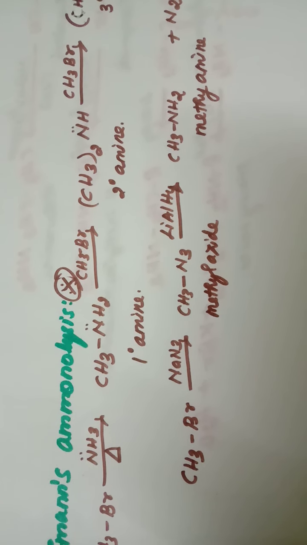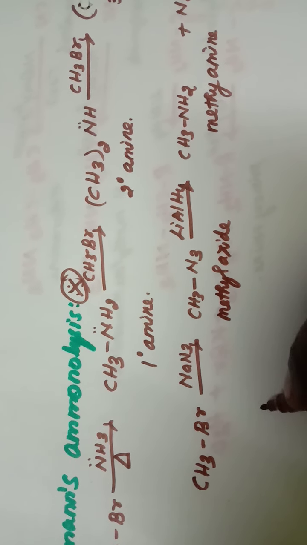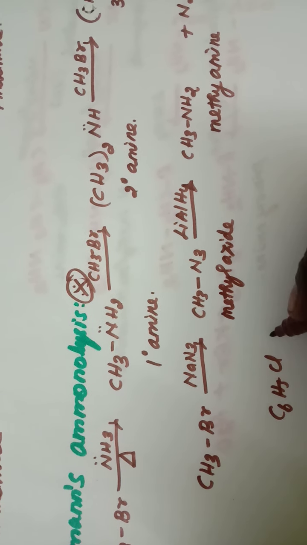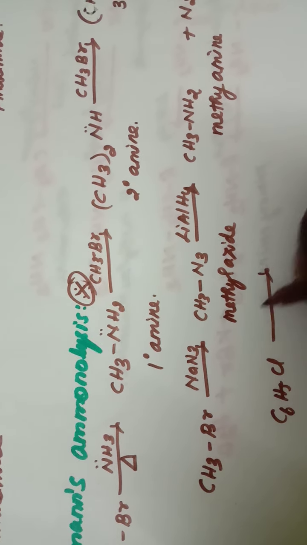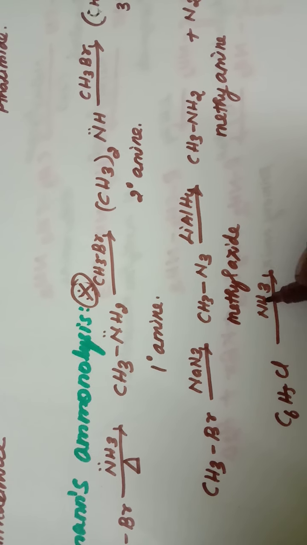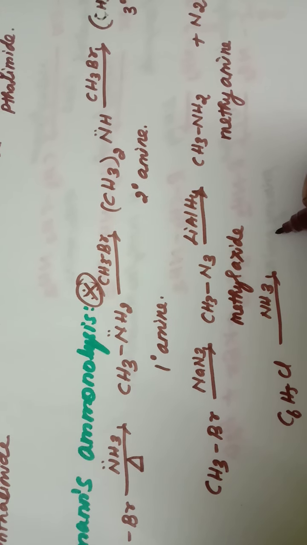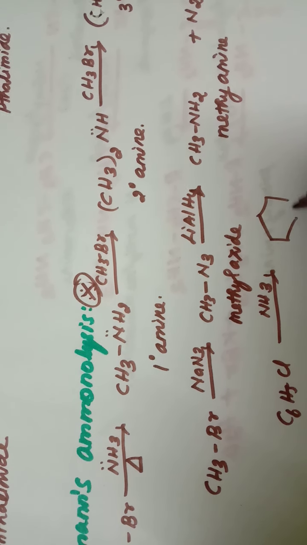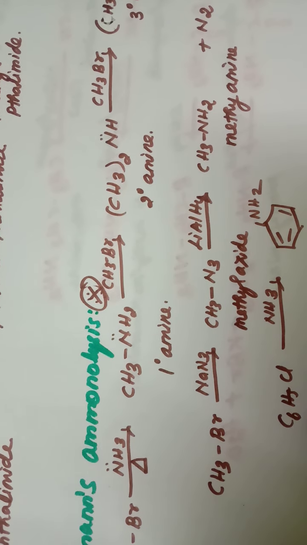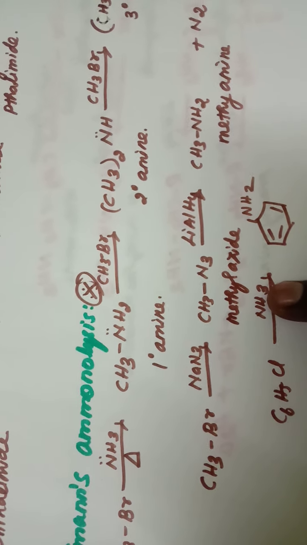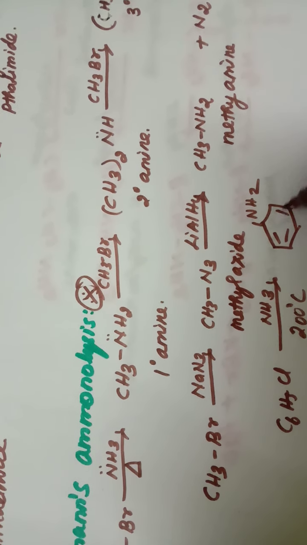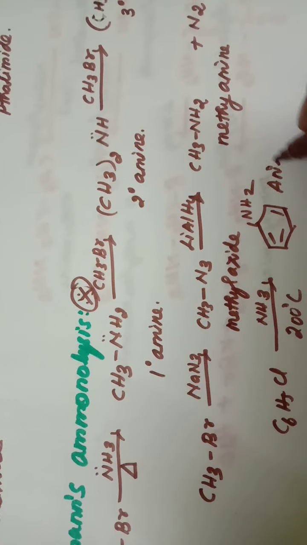The next one is chlorobenzene, that is C6H5Cl. This is chlorobenzene. When this chlorobenzene is heated with alcoholic ammonia, that is NH3, we get aniline. Chlorobenzene, when it is treated with alcoholic ammonia at 200 degrees Celsius, forms aniline.